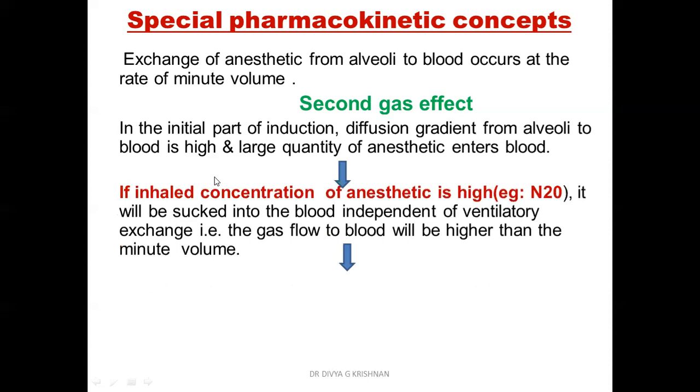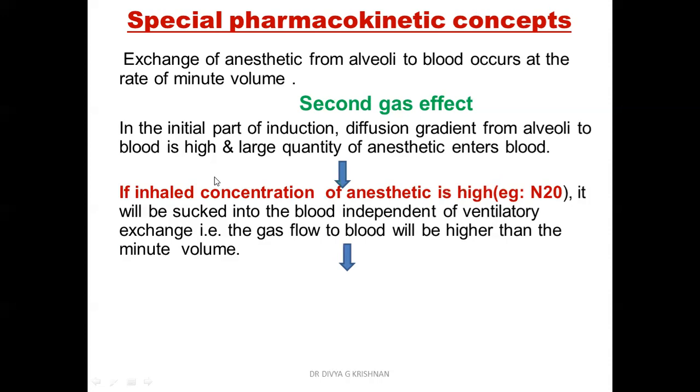Now, suppose the inhaled concentration of the anesthetic is very high, for example, nitrous oxide. Nitrous oxide is an agent which is given at a very high concentration. So if the inhaled concentration is very high, as with nitrous oxide, it will be sucked into the blood independent of the ventilatory exchange.